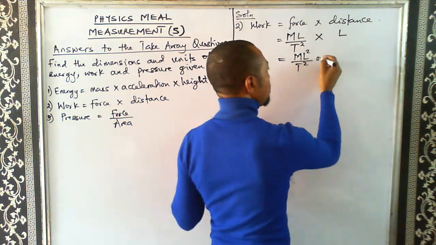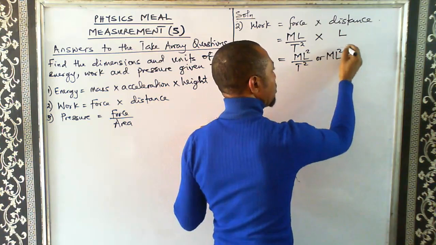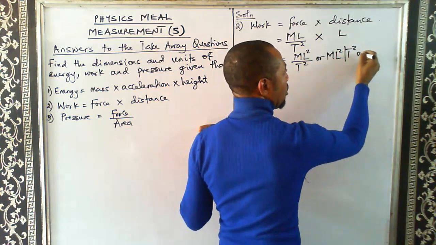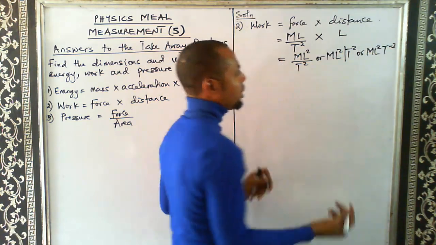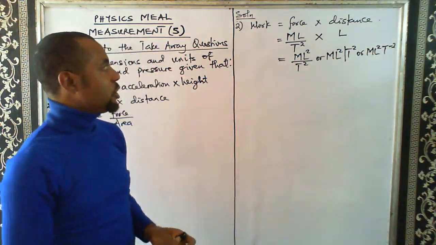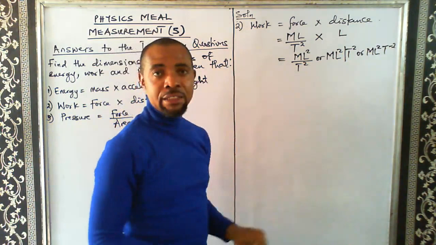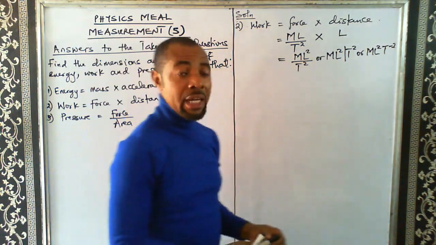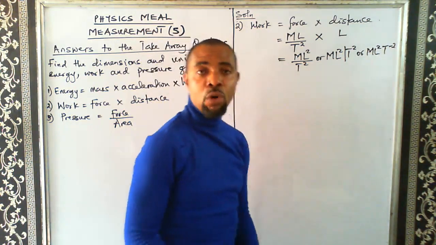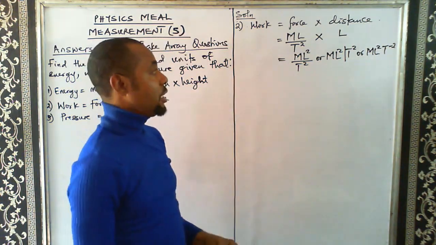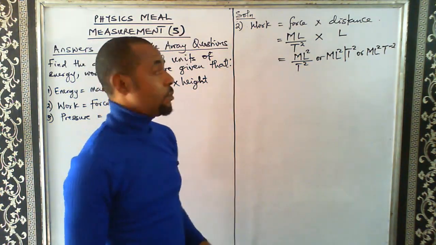Which I can still write as ml square per t square, or ml square t raised to power minus 2. That's still per t square. Now do you notice that work and energy have the same dimension, as you can see.